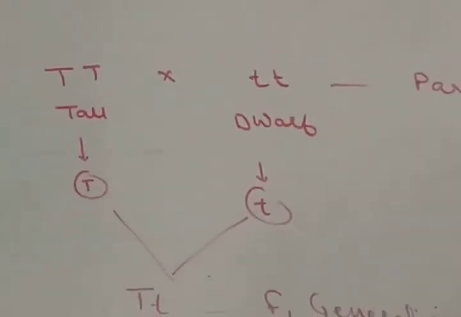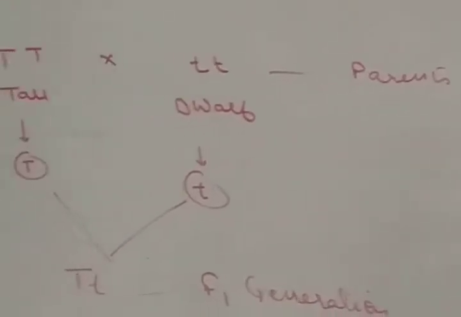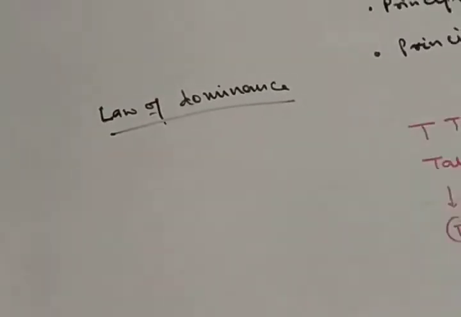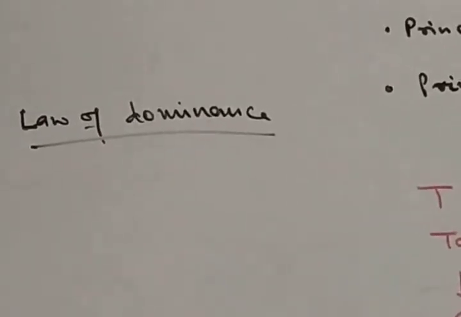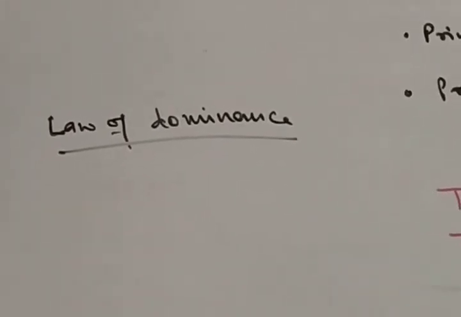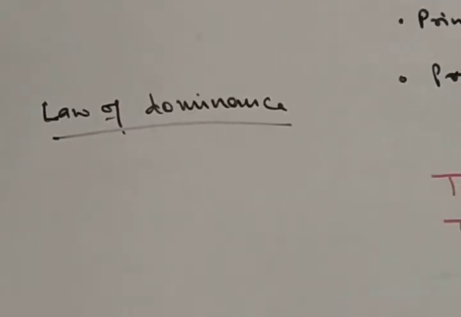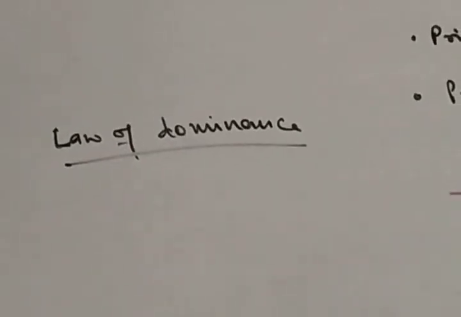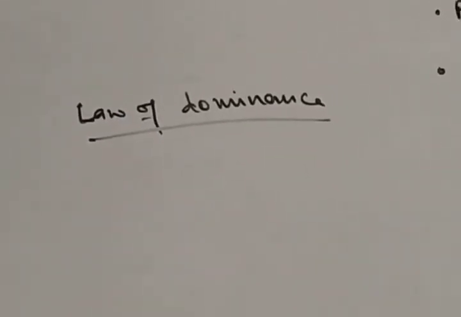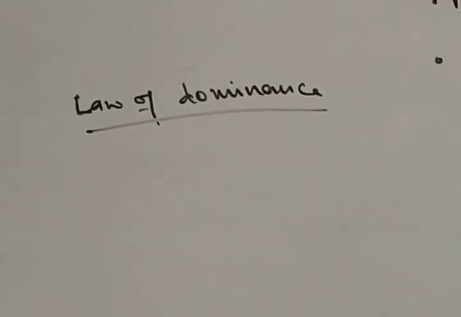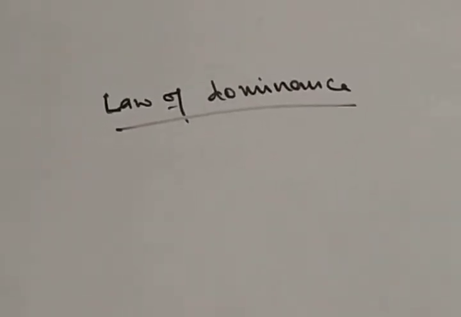Here we can see. Now we come to the third. Third is the law of dominance. According to Mendel's law of dominance, when two organisms with a pair of contrasting traits are crossed, then one allele of a pair expresses itself and the other allele of the pair which controls a character remains unexpressed. The allele which expresses itself is called the dominant allele, while the allele which fails to express itself in a hybrid condition is called the recessive allele.